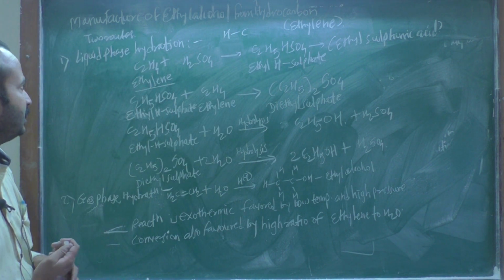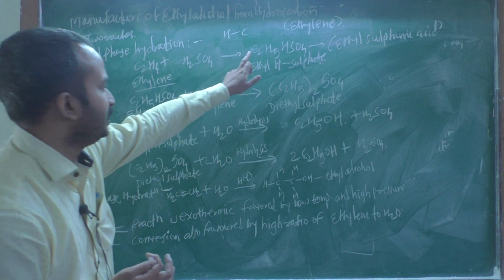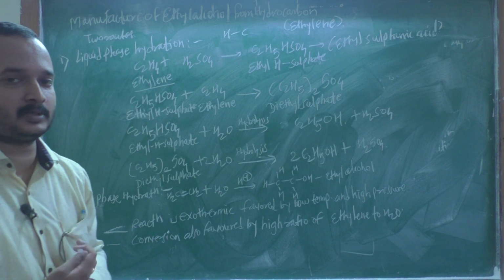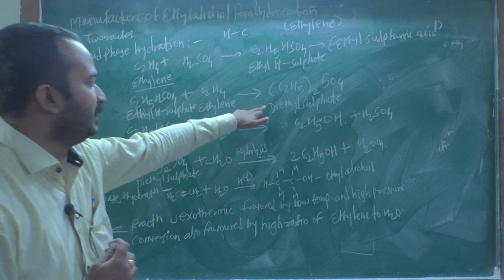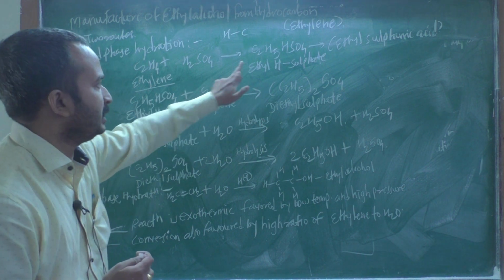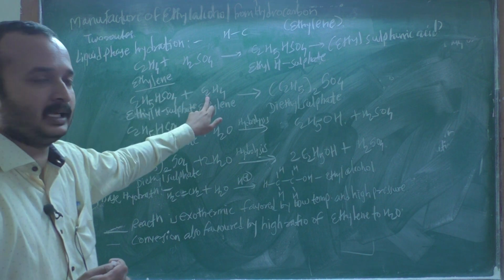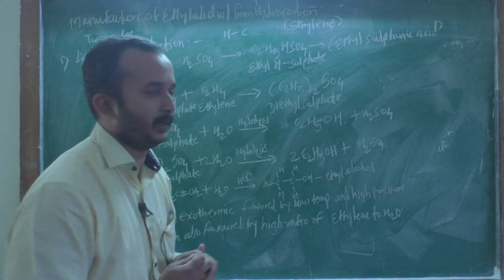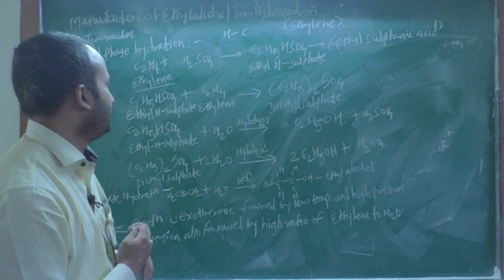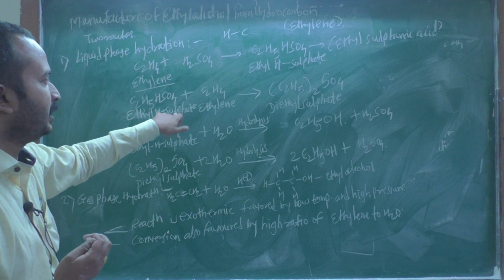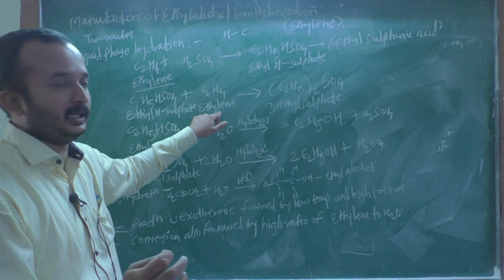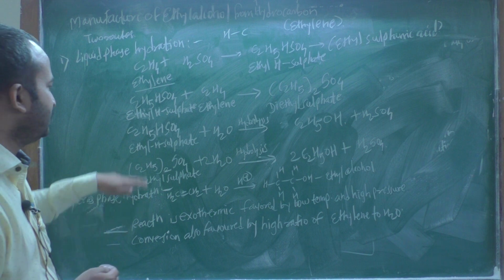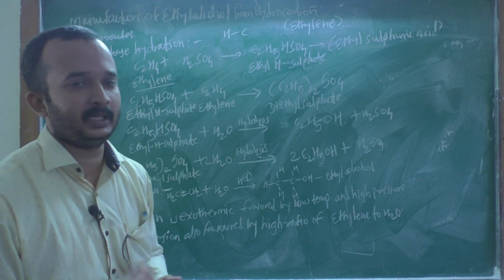In this liquid phase hydration, the ethyl hydrogen sulfate also leads to the formation of diethyl sulfate. You take the ethyl hydrogen sulfate, then you add ethylene to it, and you produce diethyl sulfate. Then from that diethyl sulfate and the ethyl hydrogen sulfate, you form ethyl alcohol.